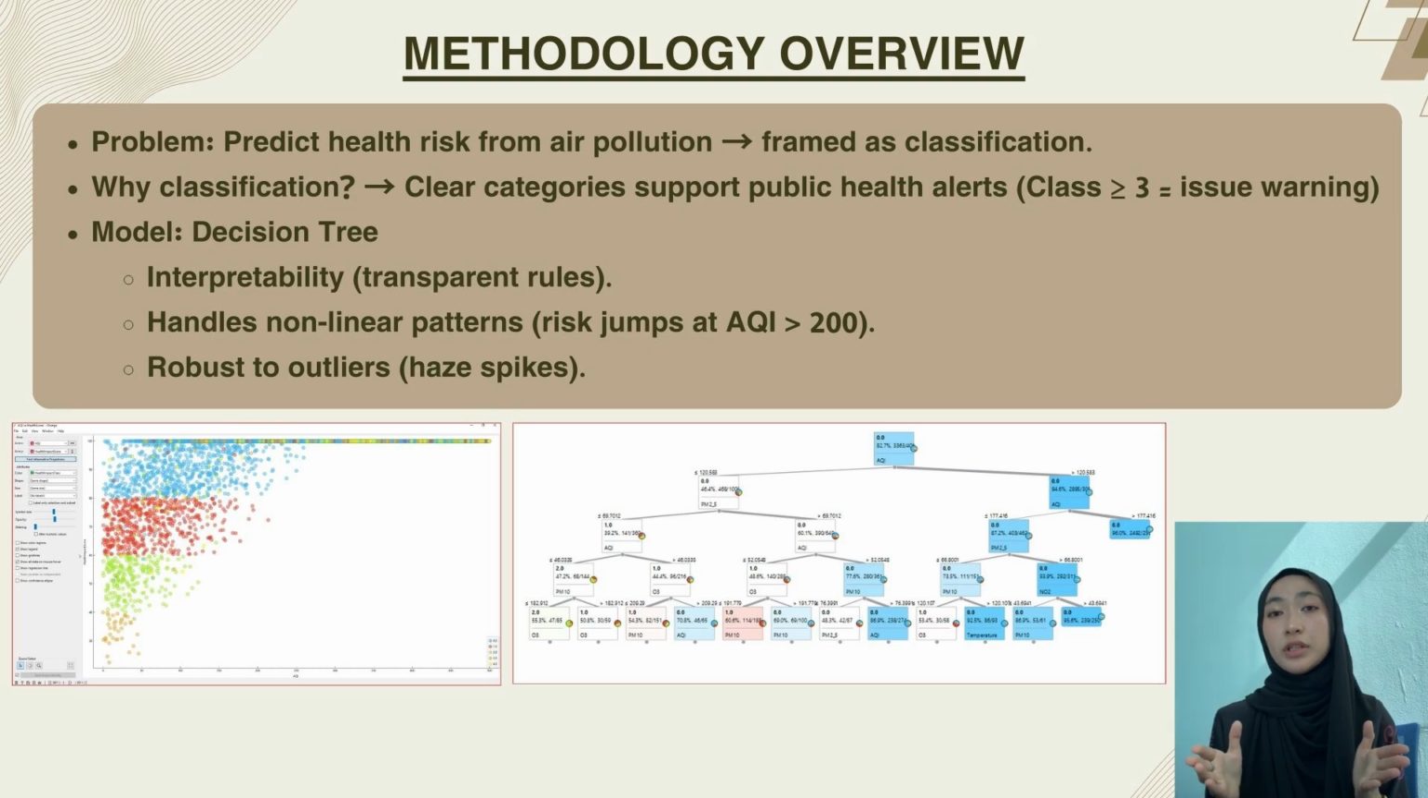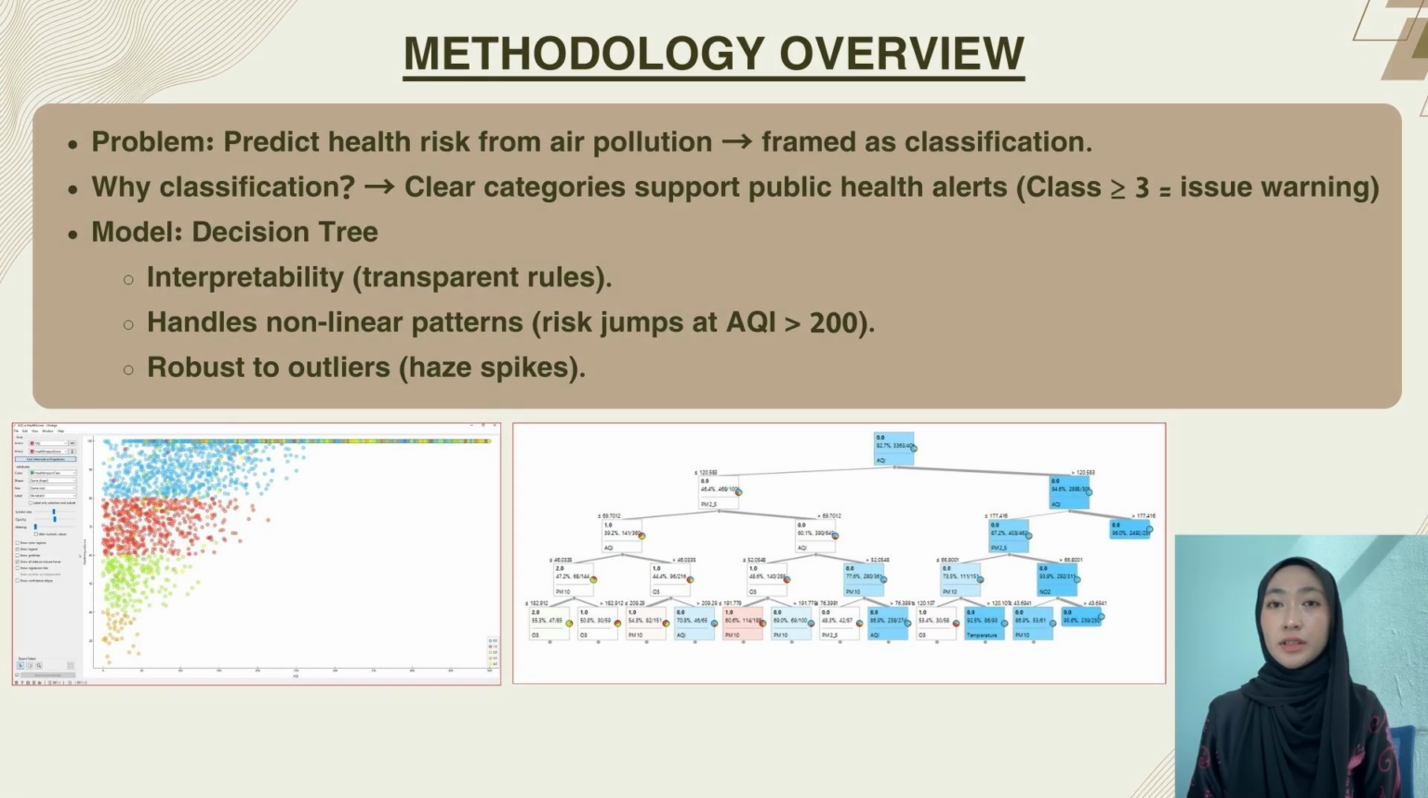A decision tree classifier was selected for 3 key reasons. First, it provides full interpretability through transparent, rule-based logic. For example, if air quality index is larger than 150 and particulate matter 2.5 is larger than 60, then risk level equals 3.0. In healthcare, this explainability builds trust with non-technical stakeholders.